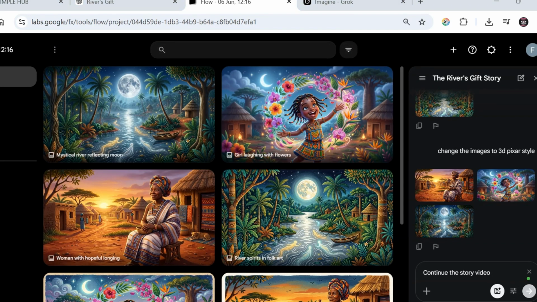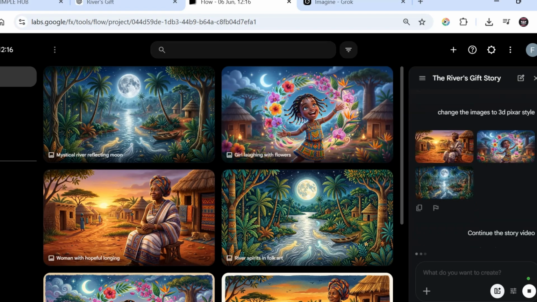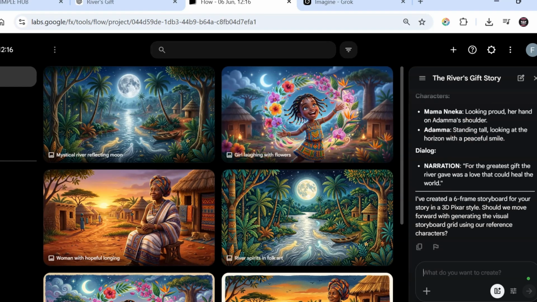Okay, so after the images are generated, you just have to let the AI know, because it will create the images for you to make sure you actually like the images. Once you like the images, just tell the AI agent, instruct it to continue the story, to create the story video. Just chat with the agent. It doesn't matter what you input there. It has been trained in such a way to understand very simple language. All you need is chat, type it in here. And if you have an image reference you want, you can add it.